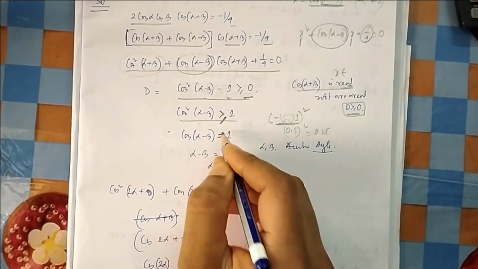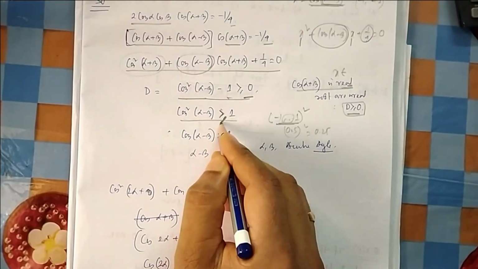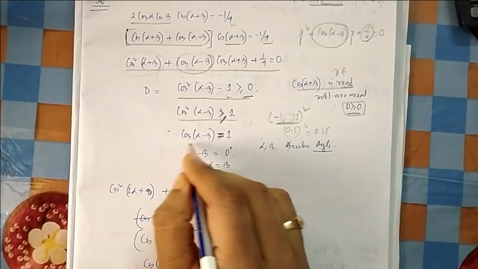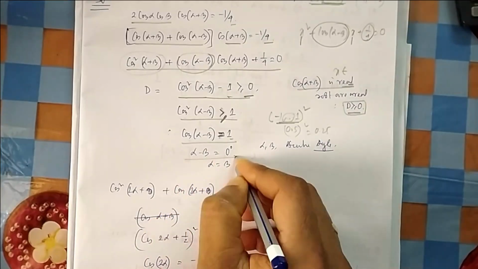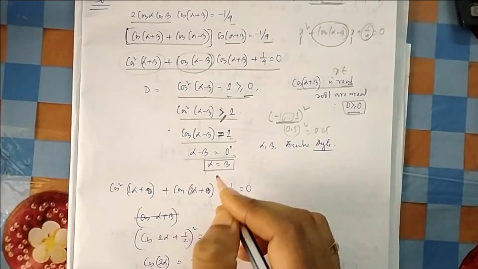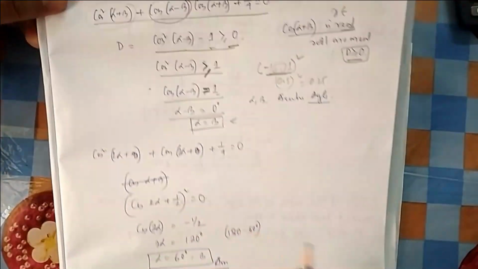So at the max you can go is equal to, because there is also an equal to sign. So at the max you can go up to equal to. So cos(alpha minus beta) equal to 1, which means alpha minus beta equal to 0, which means alpha equal to beta. So this conclusion was very important.